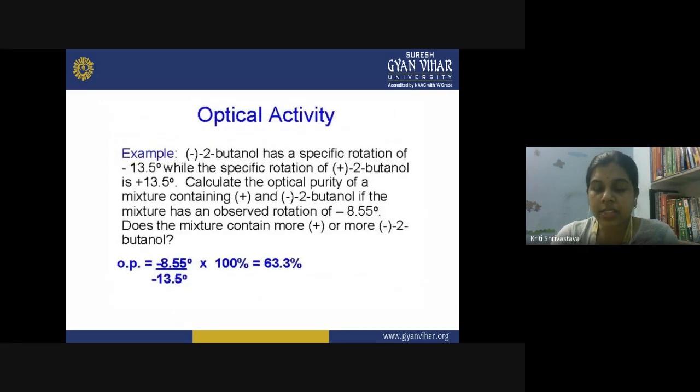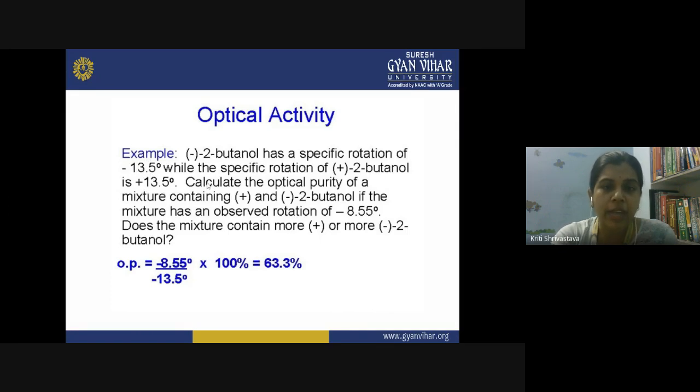Now let us solve an example here. The question I have given is: minus 2-butanol has a specific rotation of minus 13.5 degrees, and a specific rotation of plus for the other form. So minus 2-butanol is the L form and plus 2-butanol is the D form. The rotation is similar: specific rotation is minus 13.5 for the L form and plus 13.5 for the D form.